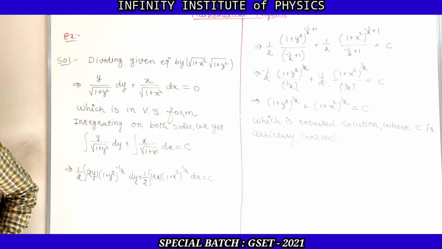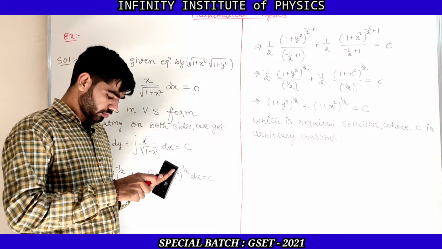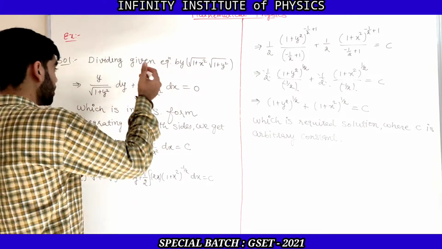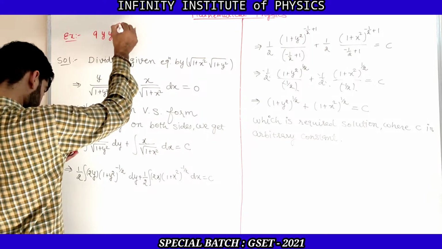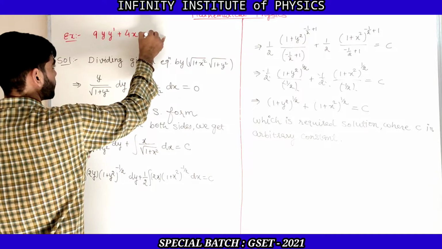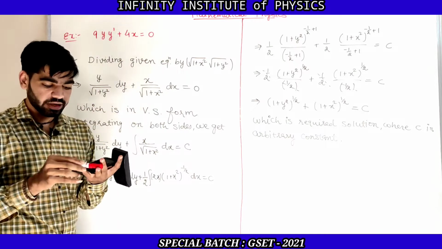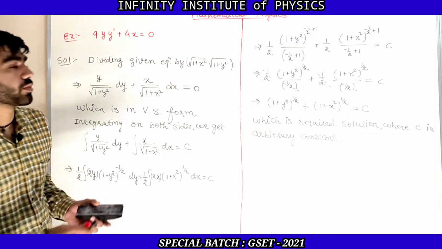So now the next example is 9y y dash plus 4x is equal to 0.